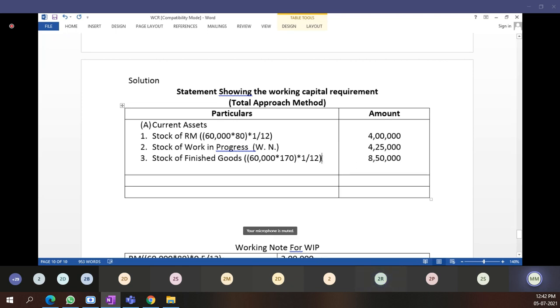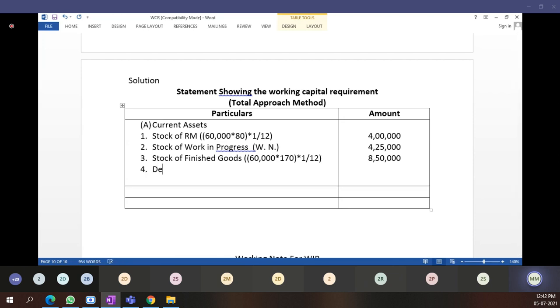First point we have completed. The stock we have considered. Then we have to consider debtors. Again debtors 60,000 units. Here for calculation of debtors, who are our debtors? To whom we will say he is our debtor? Students tell me, what do you mean by debtors? Yes, sir. To whom we are saying he is our debtor?